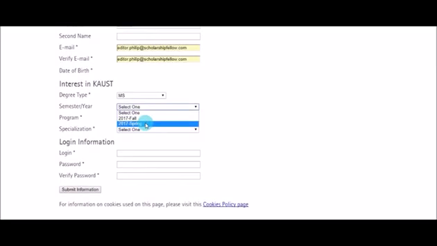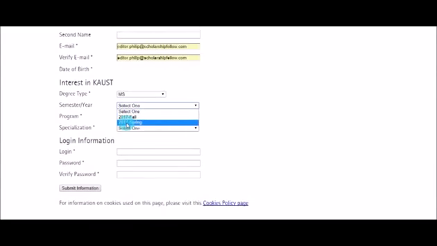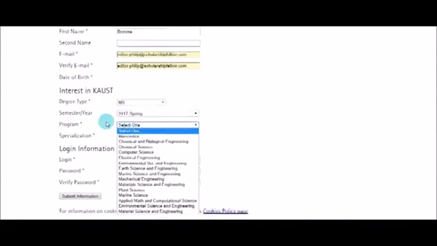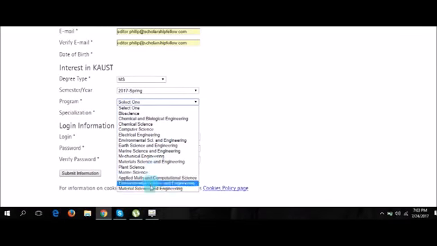So right now it's not updated here. It's just again 2017. But keep in mind that we are actually applying for 2018. So you check back this online application link in a few days, and you'll see here 2018 instead of 2017. So you have to select it, and then you have to select the program you are interested in.